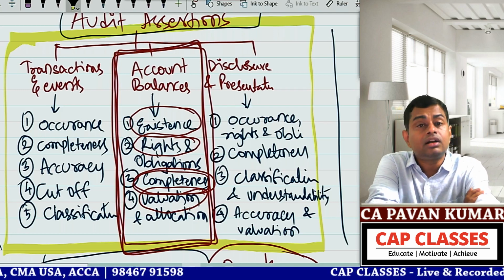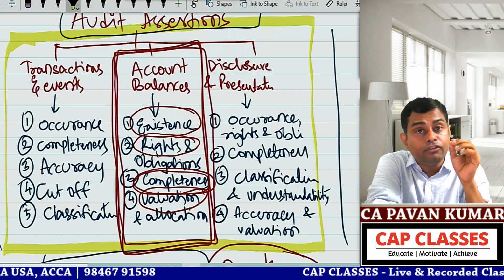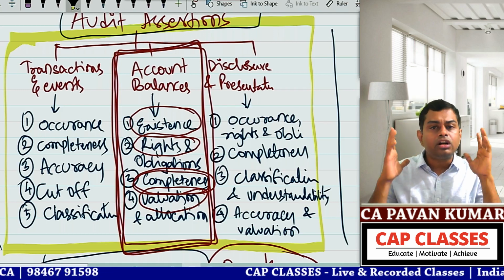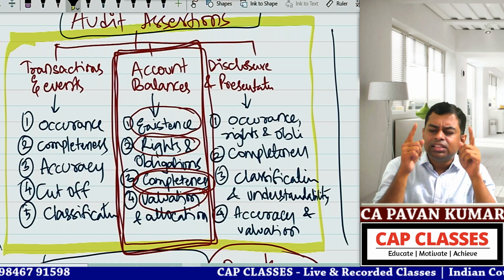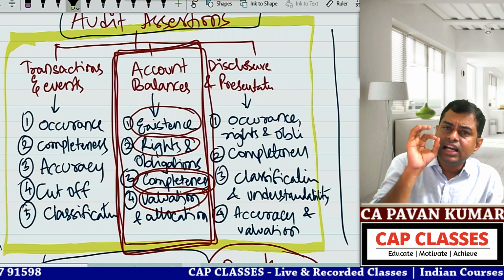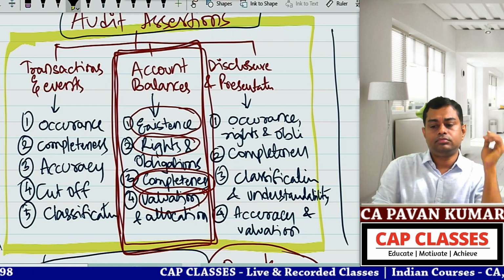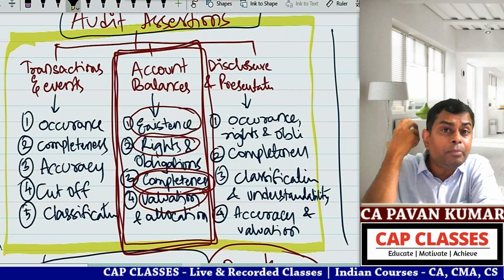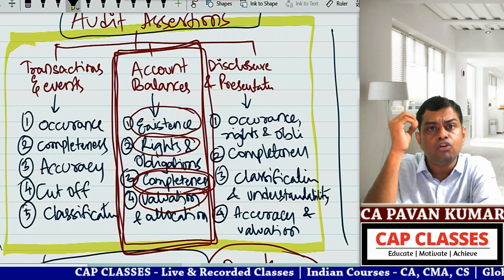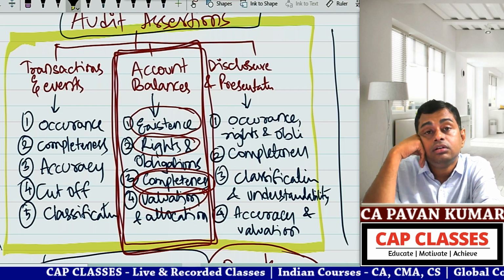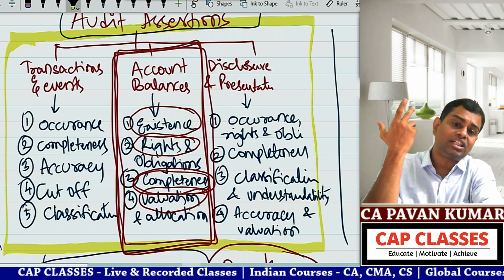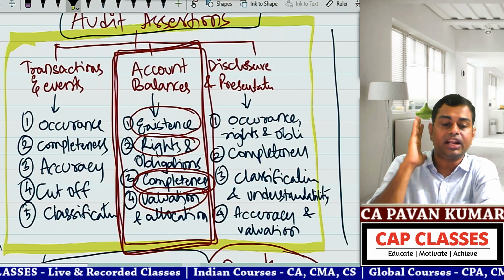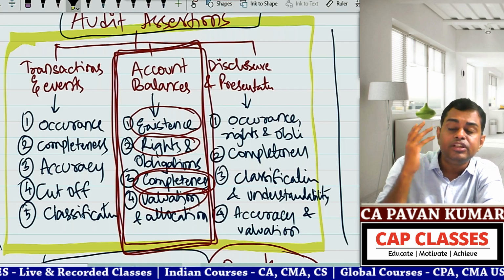How do you conduct audit of salaries paid? Now you tell me, salary paid, is it a transaction, is it a balance, or is it disclosure? Guys, you tell me, salaries paid, rent paid, is it a transaction, is it an account balance, or is it a disclosure item? It is a transaction. So your mind should go to part 1 of the table, or part 2, or part 3. Which part is relevant for transactions?